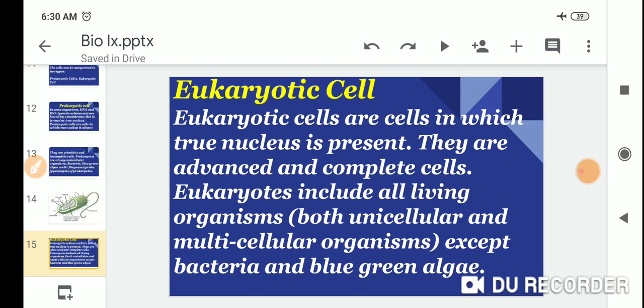Eukaryotic cells are cells in which a true nucleus is present. They are advanced and complete cells. Eukaryotes include all living organisms, both unicellular and multicellular, except the bacteria and blue-green algae.